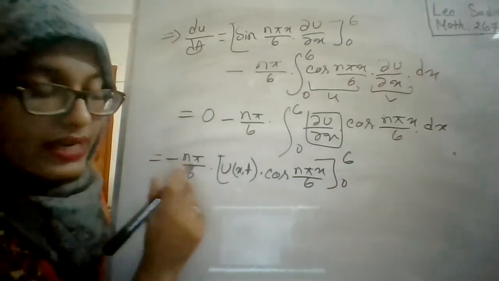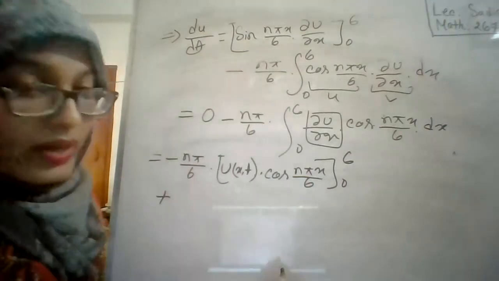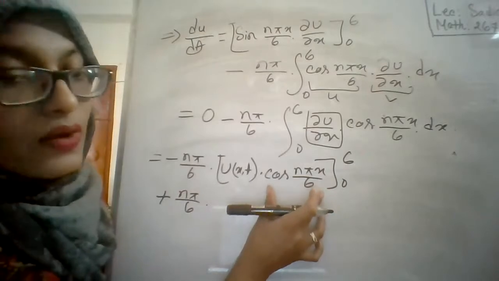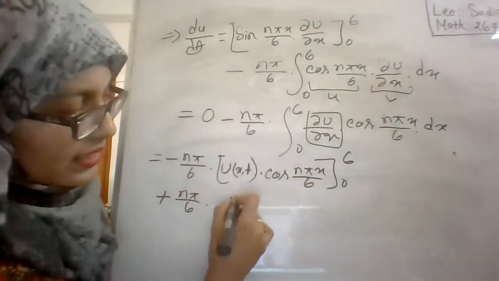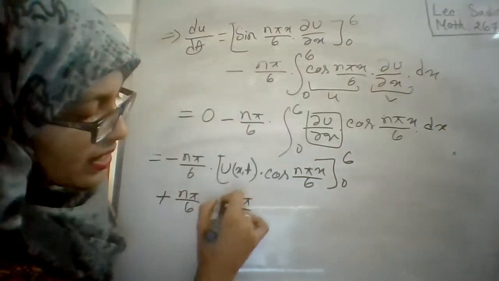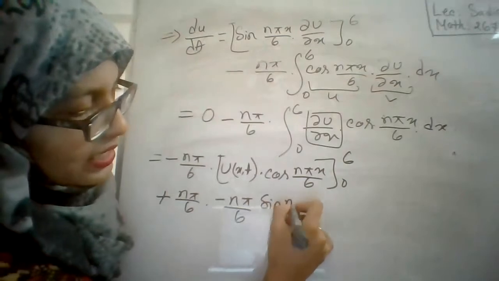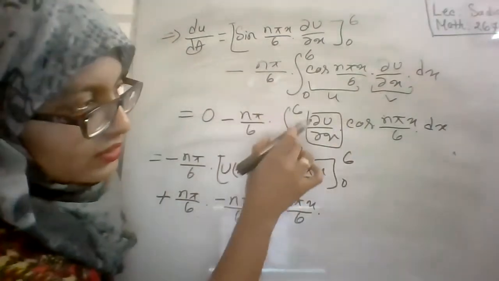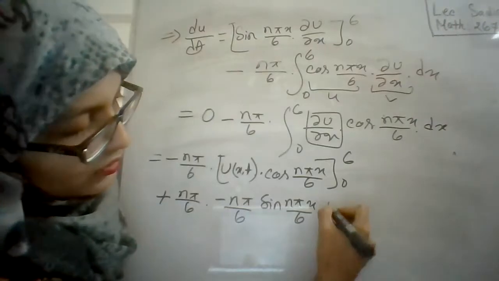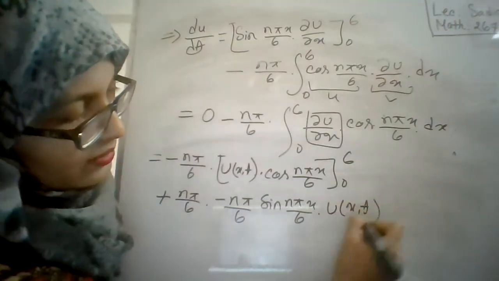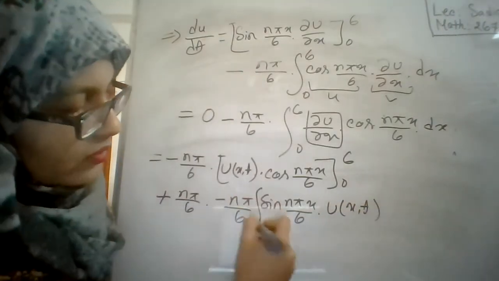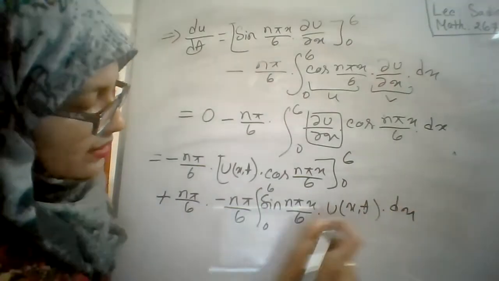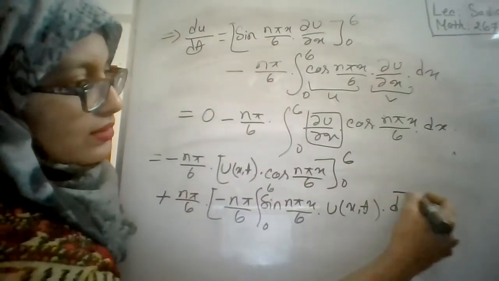Here there is a negative sign, so minus and minus will be positive, n pi by 6. And the differentiation of cos n pi x by 6 is n pi by 6 into minus sine n pi x by 6. And the integration of del u by del x is u x comma t, right? And there will be a whole integration from 0 to 6 into dx, right?